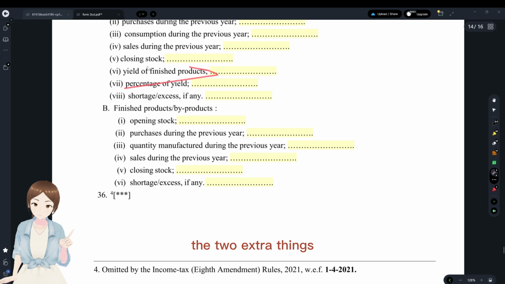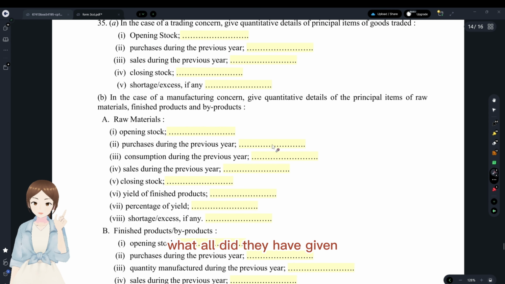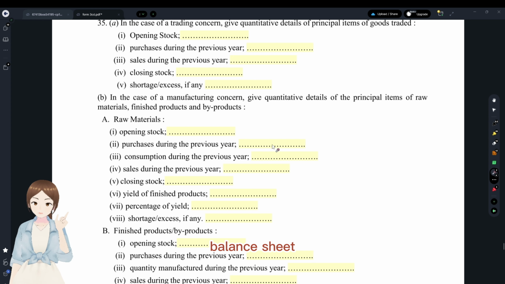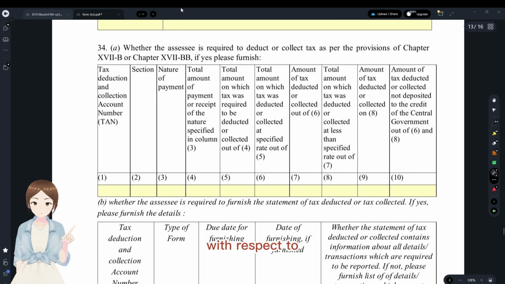So only these 2 extra things were needed. Everything else that they have given in the question paper, which was to be put in the P&L and balance sheet, you could write it. And now with respect to clause 34, we have all details about TDS and TCS only.